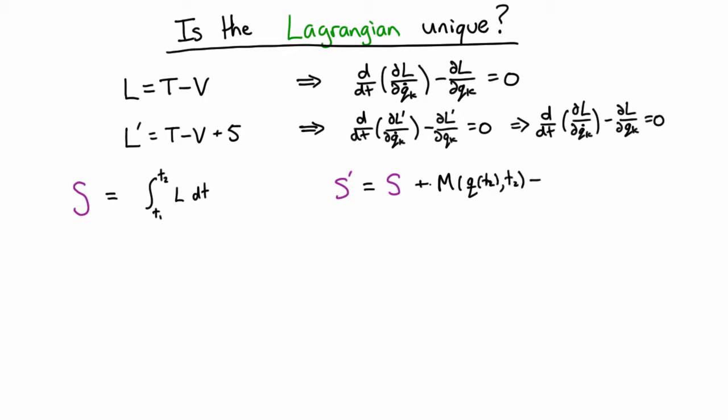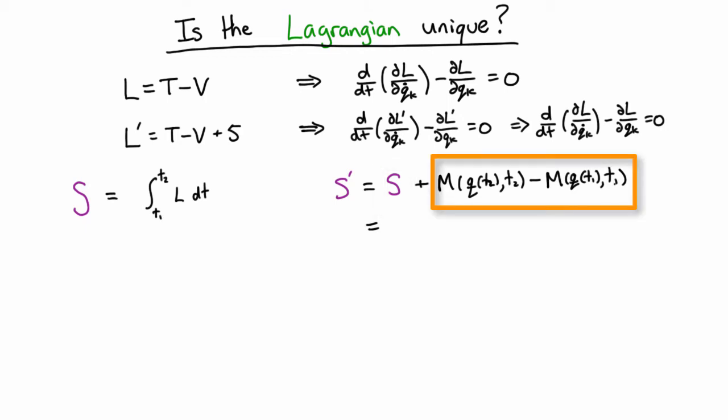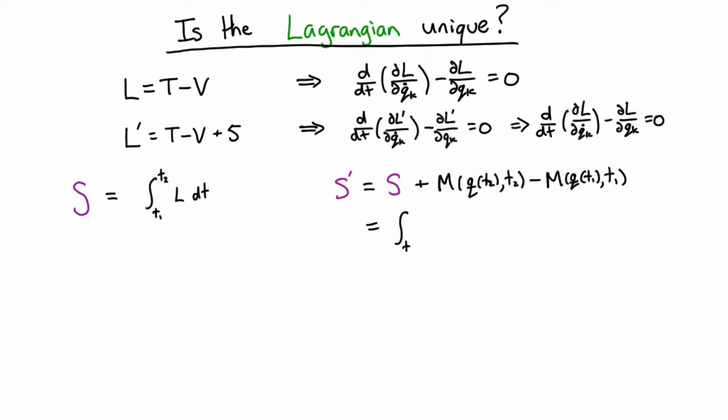Because the paths that minimize going from a particular set of coordinates at the initial time and a particular set of coordinates at the final time are not changed by this, because these are at the edge like that. And so this will definitely give exactly the same behavior. And of course, if we write this as the integral, and we say, hey, that's just an integral of the derivative, then what we have here is that this is the integral from t1 to t2 of the Lagrangian plus the total derivative of m, and m is a function of my coordinates. So we can add to our Lagrangian any total derivative.